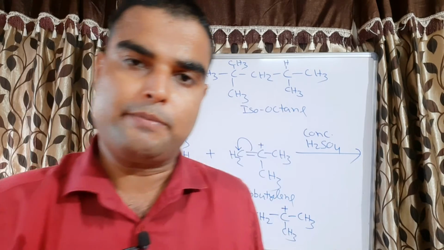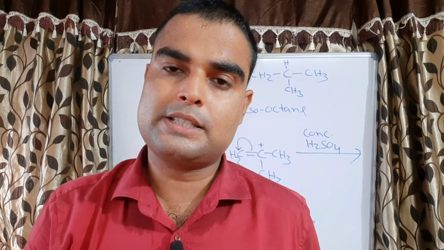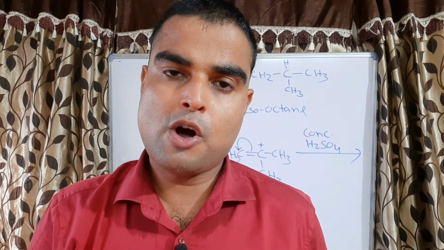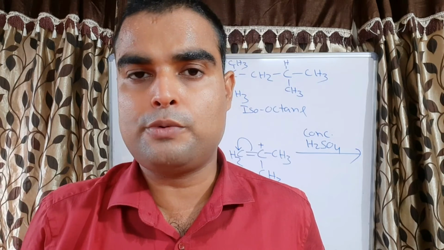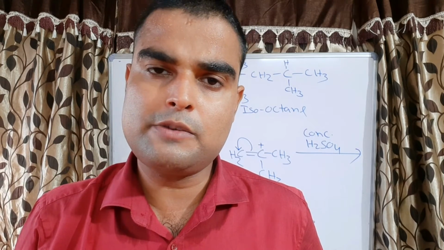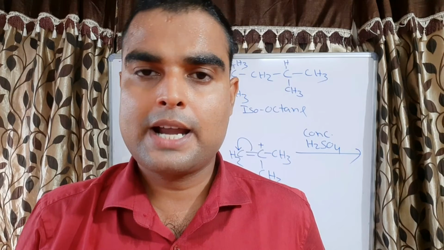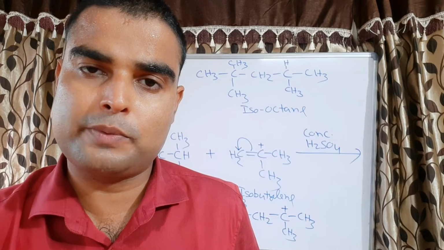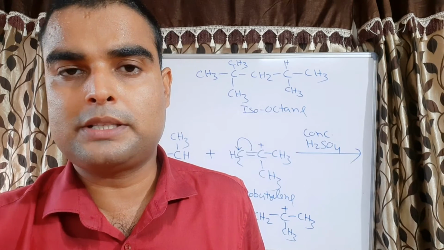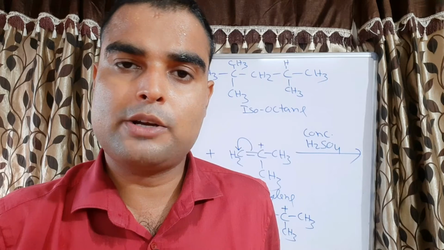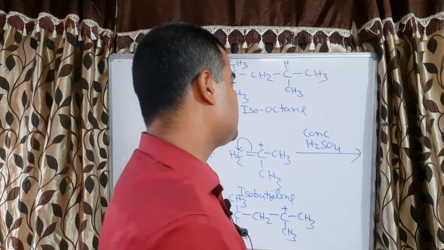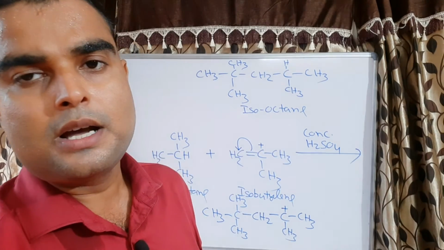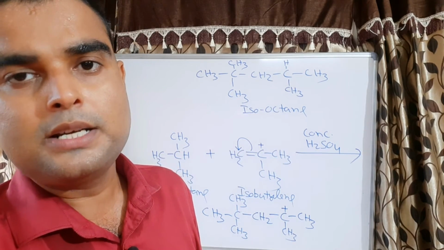Now what is the octane number? Octane number is actually the measurement of the quality of gasoline. And what is the octane number? Octane number is the percentage by volume of isooctane in the mixture of isooctane and n-heptane. The higher the percentage by volume of isooctane, the higher the quality of gasoline. It means that this reaction can be used for increasing the isooctane content or quality of gasoline.